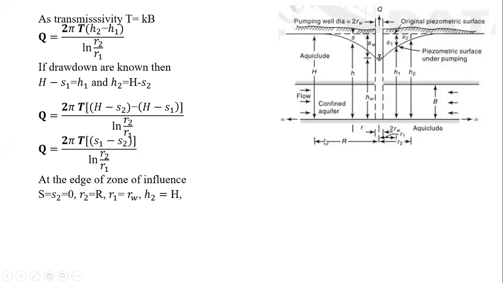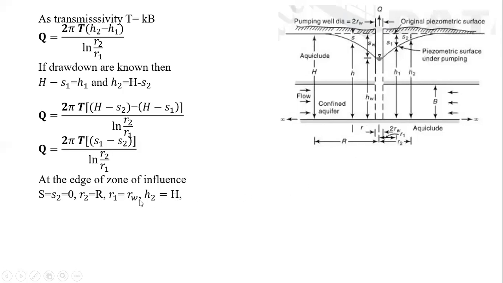Then R2 will be capital R, that is the upper boundary or upper limit we can say, that radius will be capital R. Then R1, if we consider the main observation well as a lower limit, then R1 will be RW, that is the radius of the well. Here twice RW is shown, means this will be RW, and the associated drawdown will be SW and the associated piezometric head will be HW.